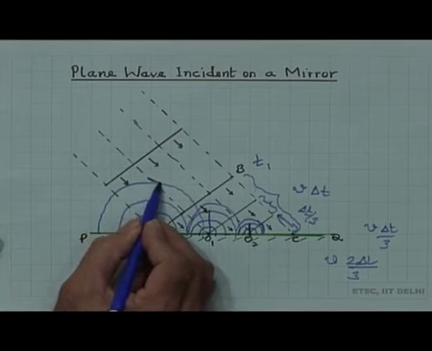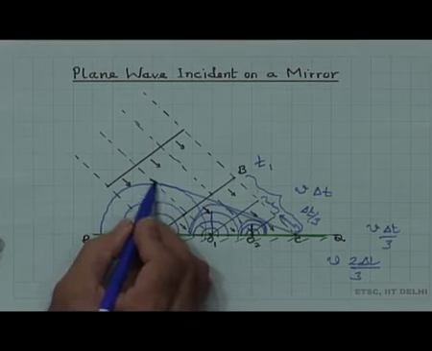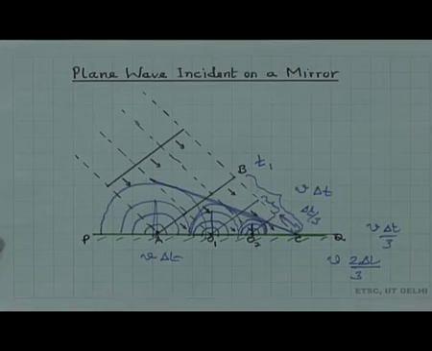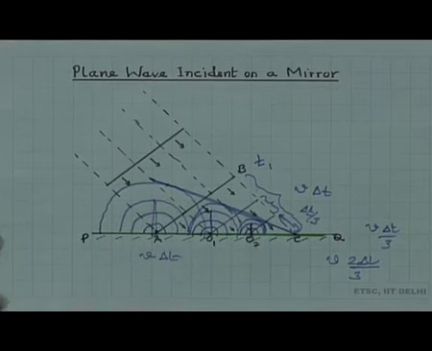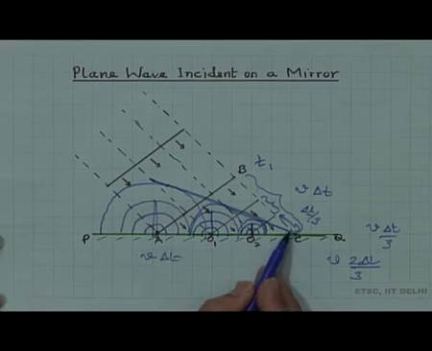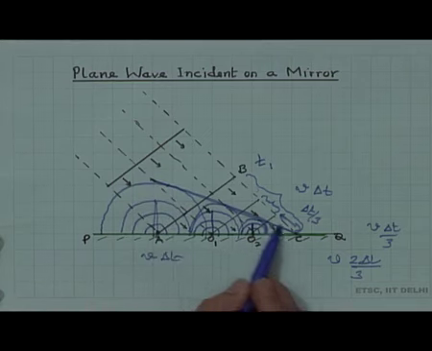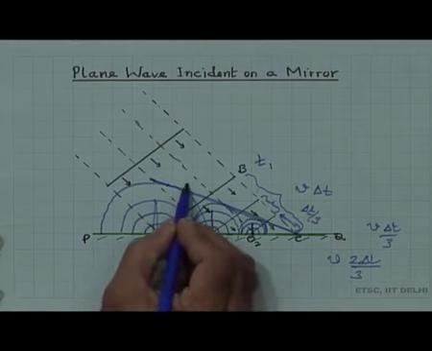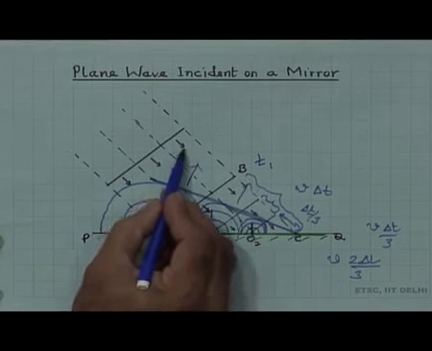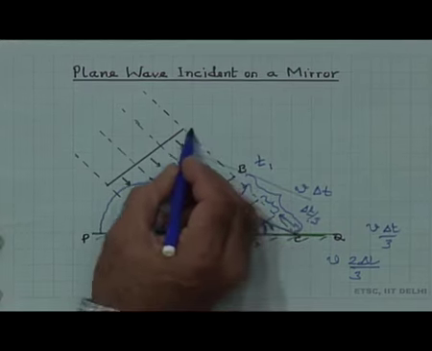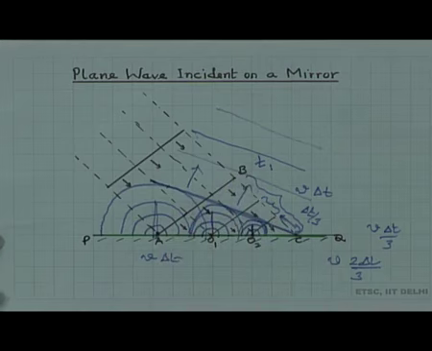So, here is the envelope, I am drawing the envelope, the tangent to all the secondary wavelets is a straight line. We can see that it is tangent here, here, and here. So, this will be the wavefront of the reflected wave, which is a plane wavefront. Once this is a plane wavefront, we know that it will start propagating in this direction as plane waves, parallel to this as time progresses.